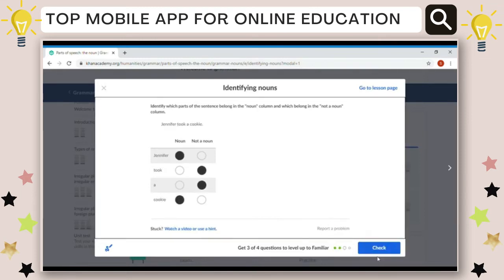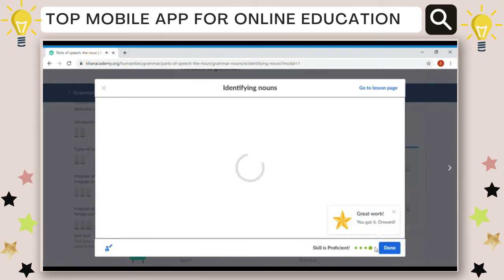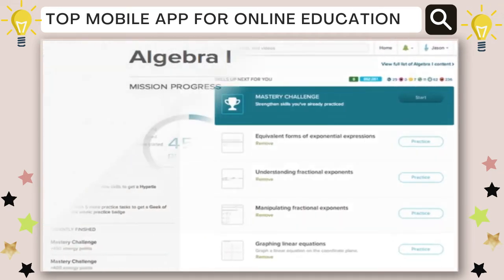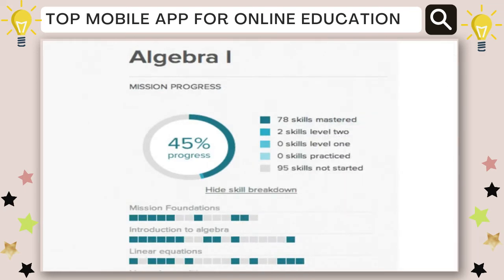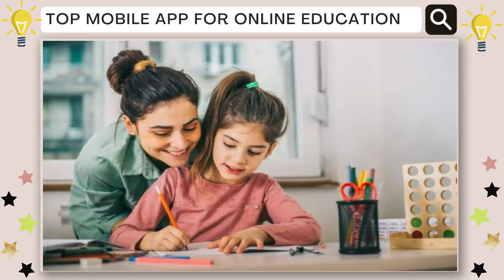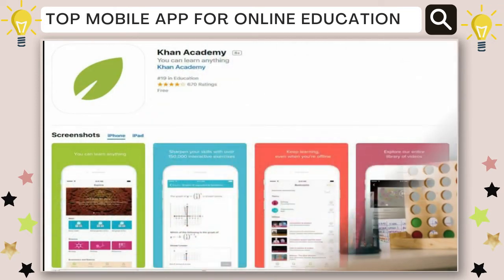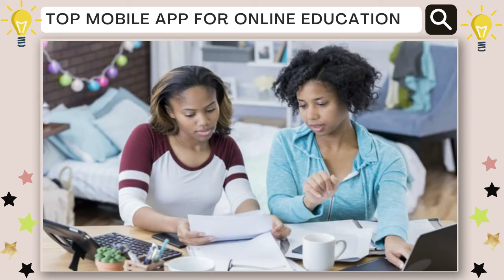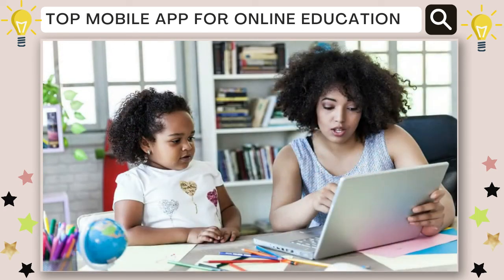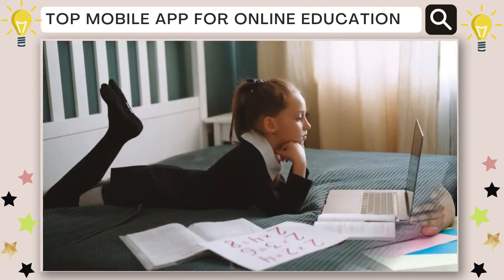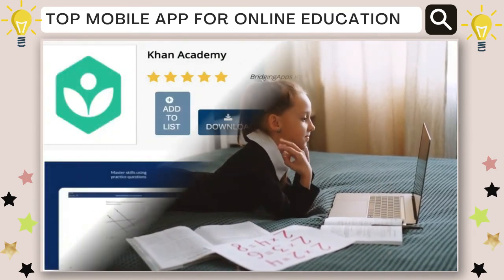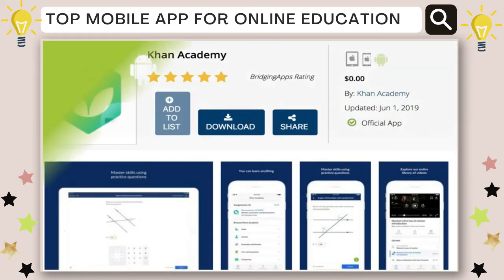But wait, there's more. In this app, you can personalize your own learning dashboard. This will enable you to study at your own pace in and outside of the virtual classroom. And there's more. Also, this app is not only for students. Teachers and parents may use this as well to facilitate the students' learning experience. But there's more. This app is absolutely free in Play Store and Apple Store.